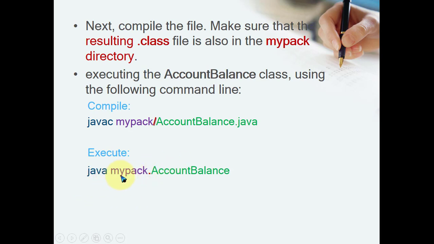You have to execute like java mypack.AccountBalance, otherwise it will not execute, because in a package, after compilation, the class name always reflects with the package name. Okay, and in case of an IDE, it doesn't matter to fire the commands, automatically the IDE will handle your commands.